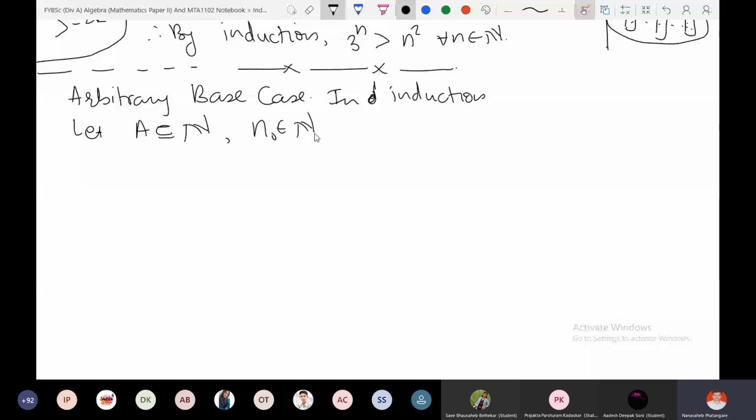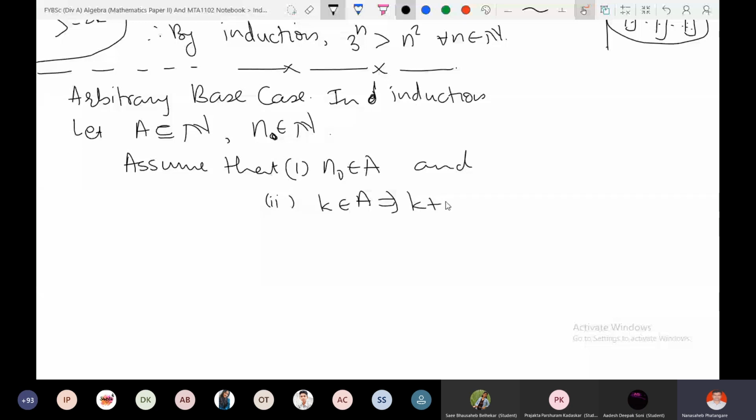Now n naught is fixed, a particular number. Assume that n naught is a member of set A, and k belongs to A implies k plus 1 belongs to A.